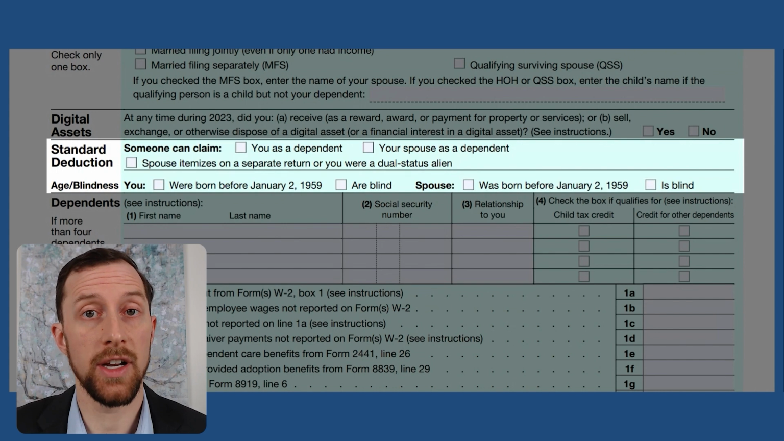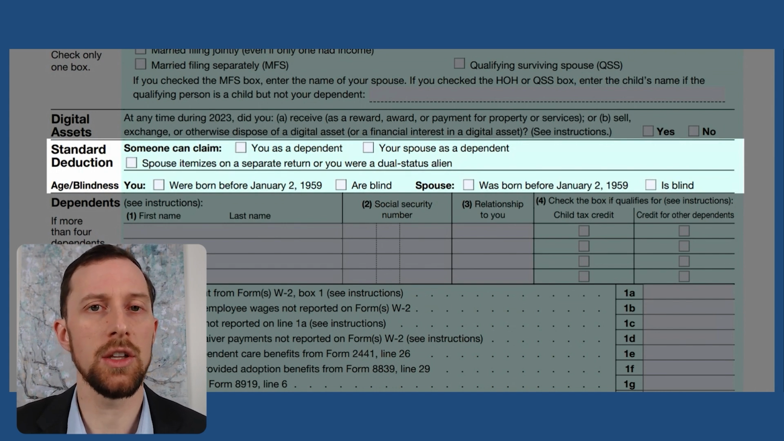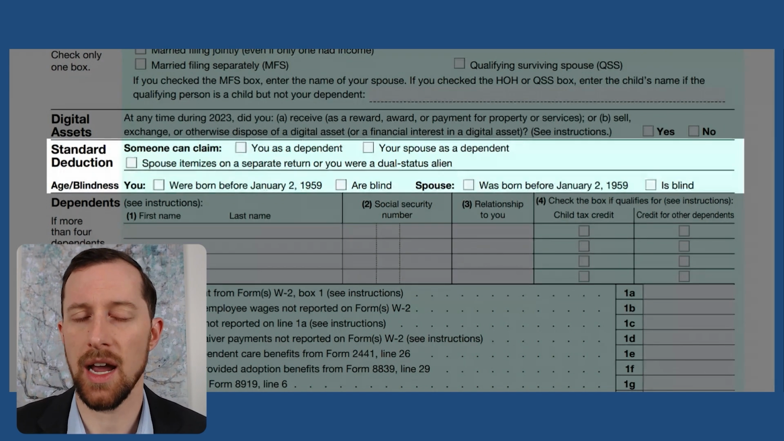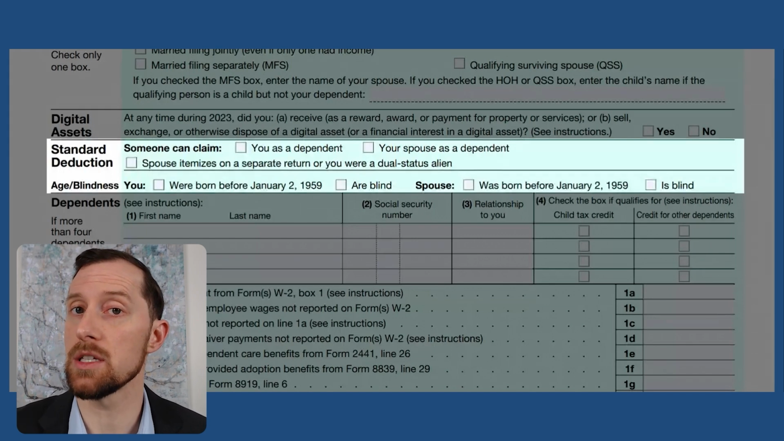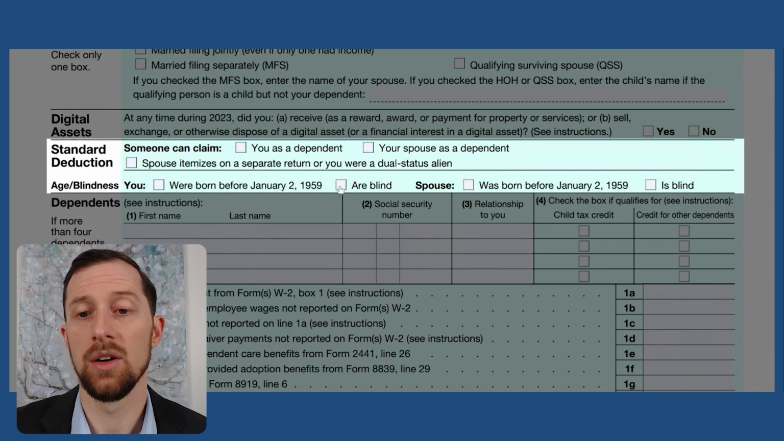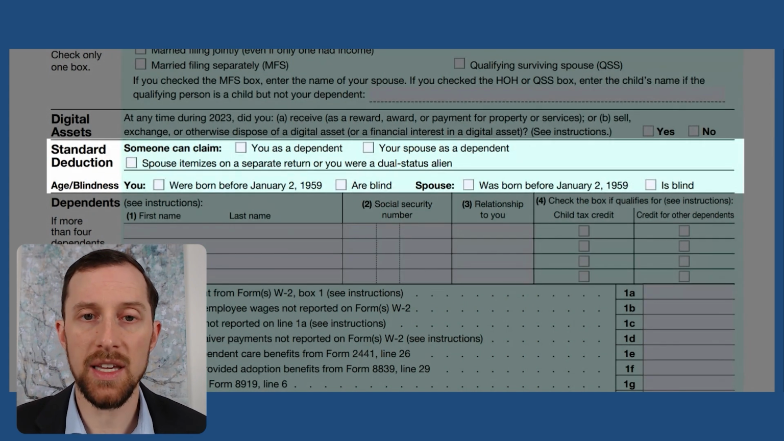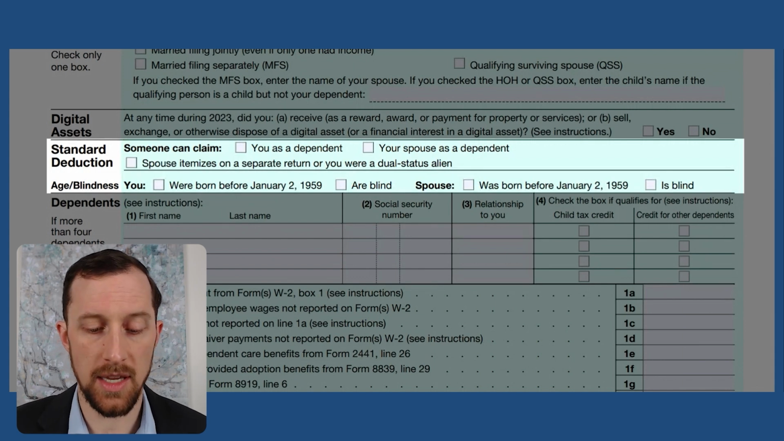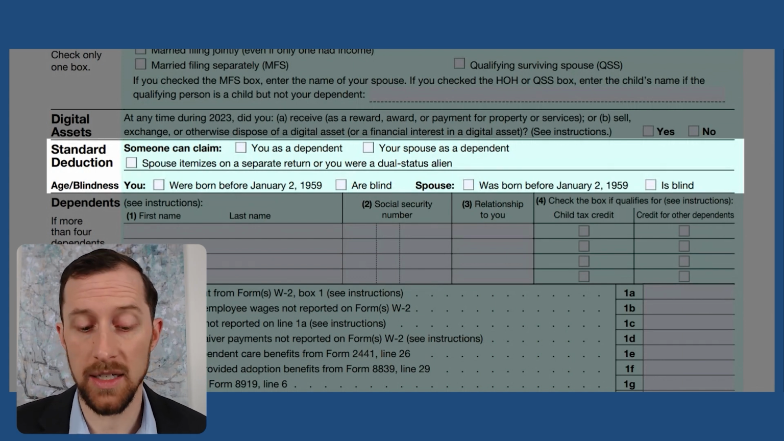Next, we've got our standard deductions. And what you want to do here is just take a look and see if any of these things apply to you. Does your spouse itemize? Are you a dependent? Is your spouse a dependent on someone else? Were you born before January 2nd of 1959? Are you blind? Was your spouse born before that date, or is he or she blind? The big things here with that standard deduction is if you are 65 or older or blind, then your standard deduction increases by